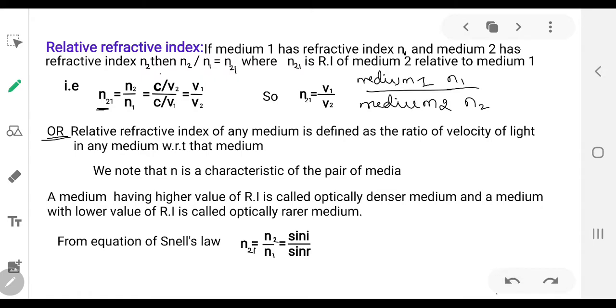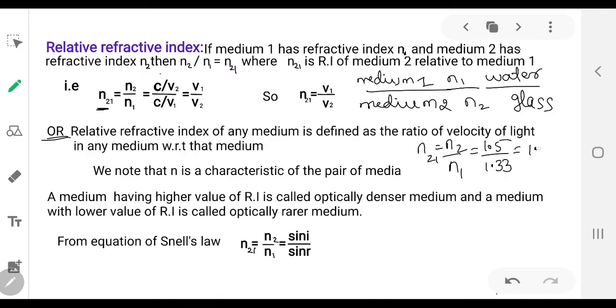Suppose, to understand it in a better way, we can take medium 1 as water and medium 2 as glass. Now what is the Ri of water and Ri of glass? So n21 is n2 by n1. The second medium is glass, n2 is 1.5. n1 is water, it is 1.33. So when you divide, the ratio that you are going to get is 1.127.